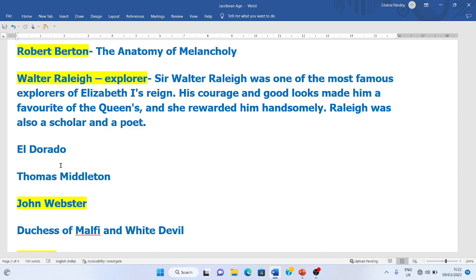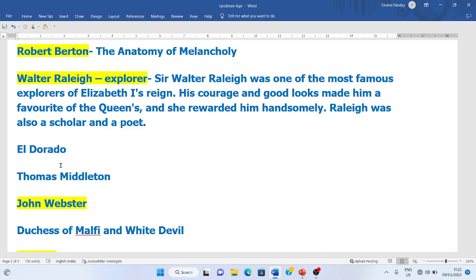Now we will move on and look at the other dramatists of this age. This age is fabulous, known for the fabulous works of dramatists and Jacobean drama. In the Elizabethan age, there were dramas related to aristocracy, princes and queens, like Hamlet and Othello.